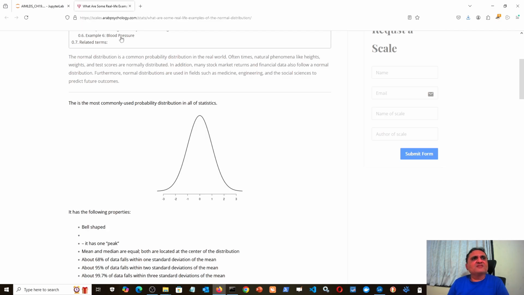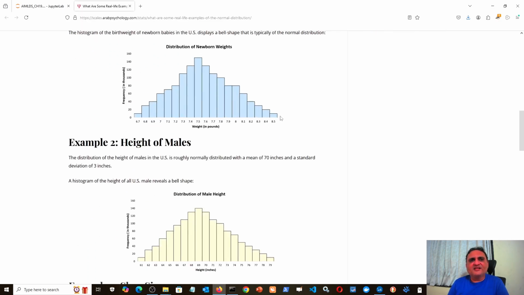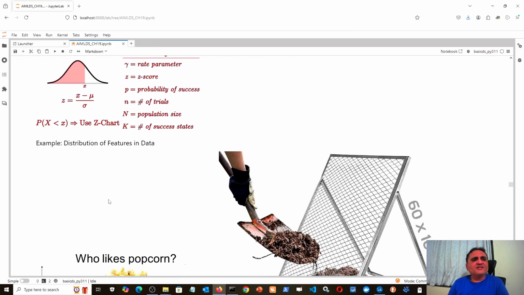That means that if IQ is plotted on this axis, then the number of people having super high IQ is very less, and the number of people having super low IQ is also very less. The majority of the people will have in-between values of IQ, maybe around 100, or 90 to 110. I don't know what the normal range is, but the majority of people will have that usual range. So the count will be maximum here, around 90 to maybe 110. But 145 or 150 IQ, very few genius people will have, and maybe here 65 IQ, that also will be very few people, right? So that is also an example of normal distribution.